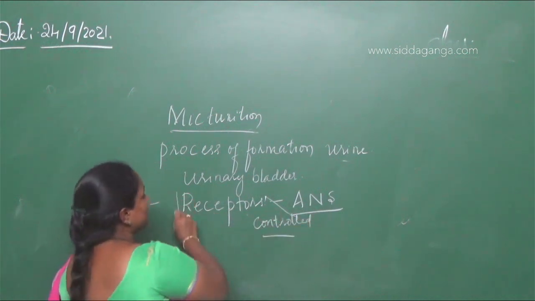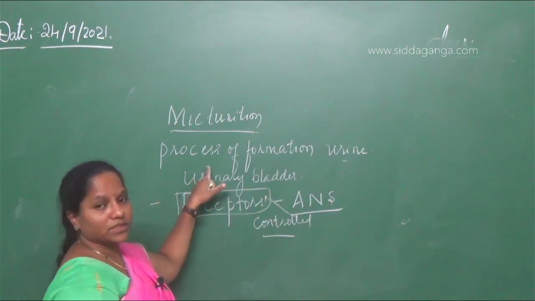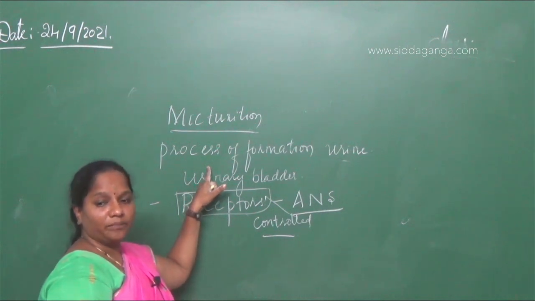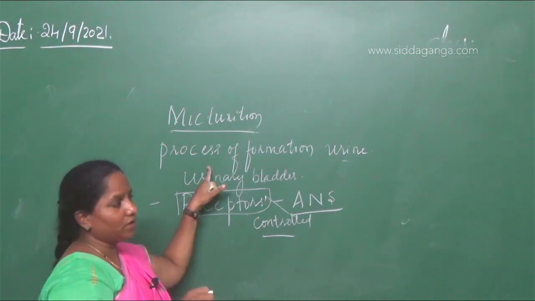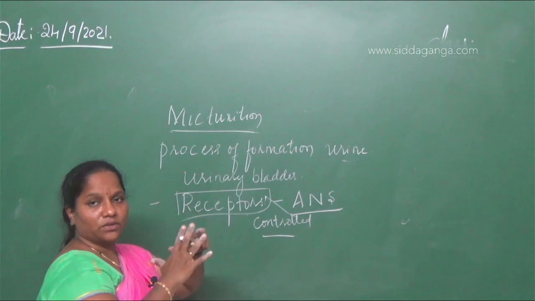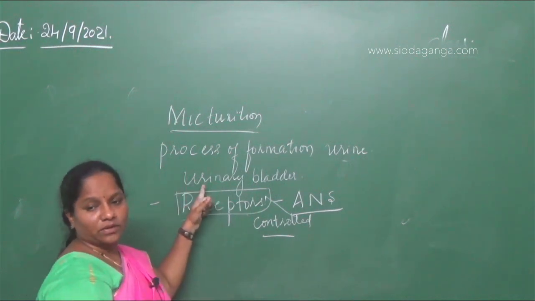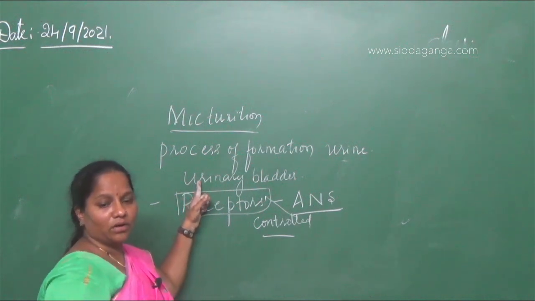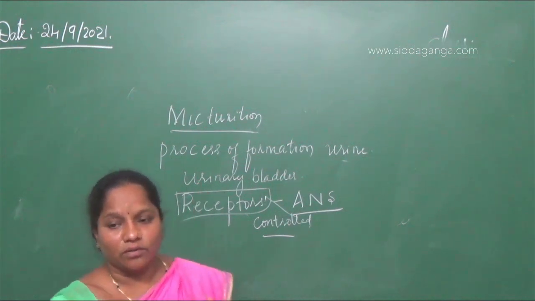When the ANS controls the receptors, it is an involuntary action. If these receptors are totally removed, what will happen? There is continuous formation of urine in the urinary bladder. Every minute there is a secretion of urine. The urinary bladder has no receptors to stretch. So the urinary bladder is filled with urine and there is no control at all. The urine may go on uncontrollably. There will be no voluntary control over the micturition.